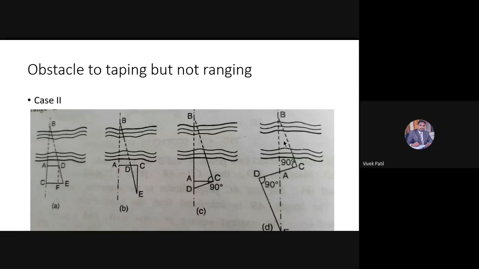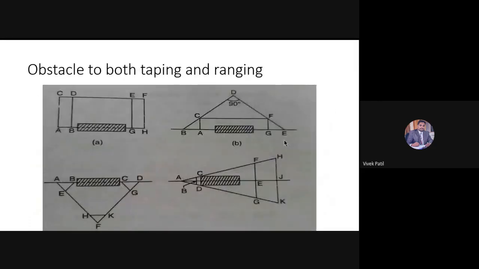Any doubts within these two particular methods for the obstacle to taping but not for ranging? Any doubts in these two? No, sir. Okay, let's move with the next part. So the next case is that obstacle to both taping as well as ranging.